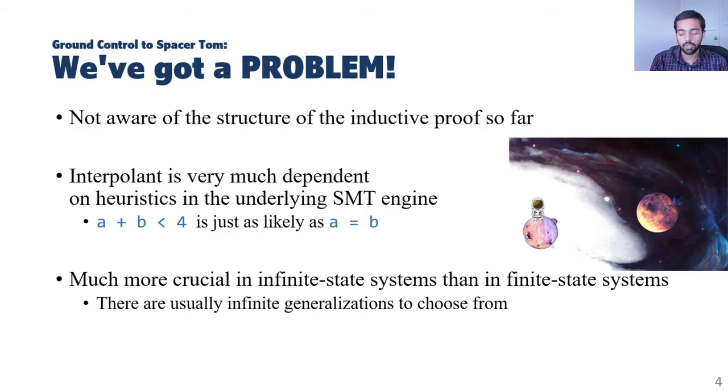However, from a model checking perspective, for this particular program and for this particular property, the lemma a equal to b is better than the lemma a plus b less than 4. However, given a different program or a different property, it could be the case that the lemma a plus b less than 4 is better than the lemma a equal to b. The point here is that it is impossible for the interpolation algorithm to understand which lemma to learn in which context.